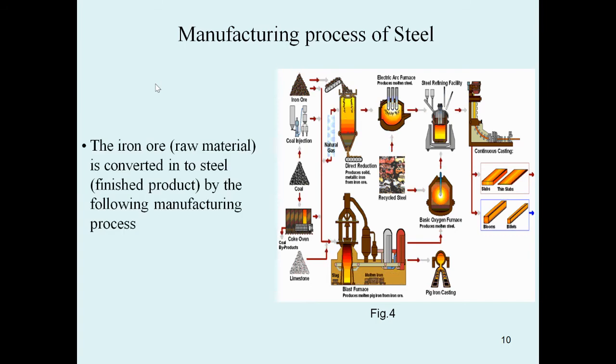Okay, we can see here the iron ore, which is the raw material, is converted into steel, which is the finished product. So from the iron ore, the raw material, it is converted into a finished product by the following manufacturing processes.